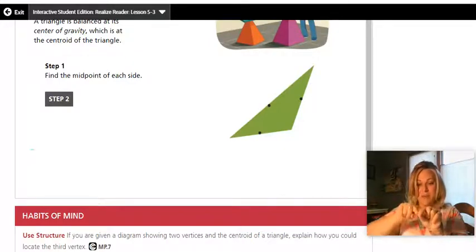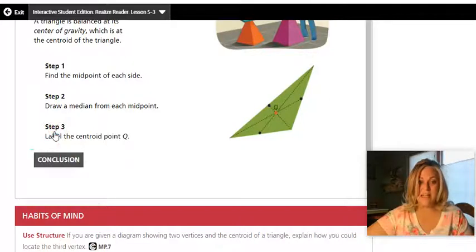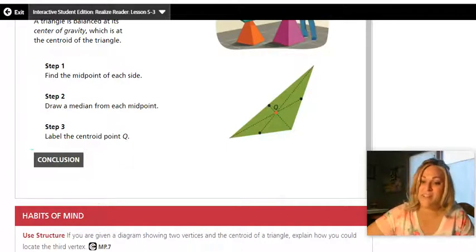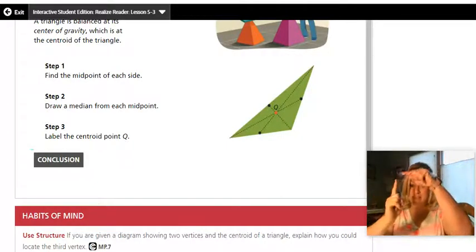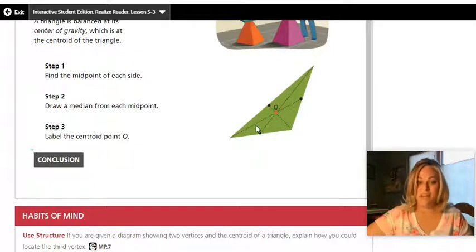And then you're connecting that point across to the vertex. And you're going to go through, there's all the medians. So here's the midpoint all the way across to the vertex. And that point right there is the centroid. That is the center of gravity. And if we were live and in person, I would actually make you find the center of gravity and balance a triangle on the tip of your pencil. And if you could do that, you know you've got it.